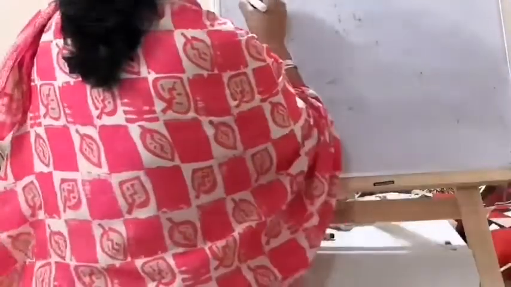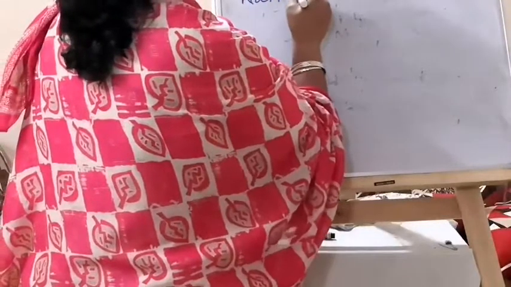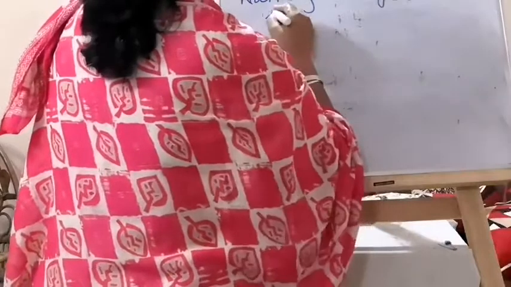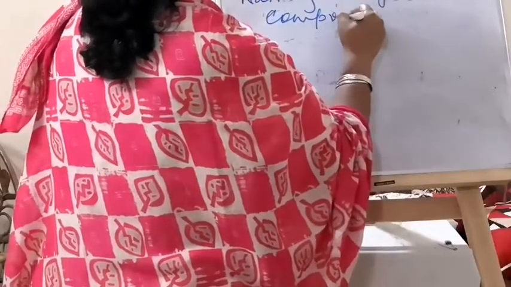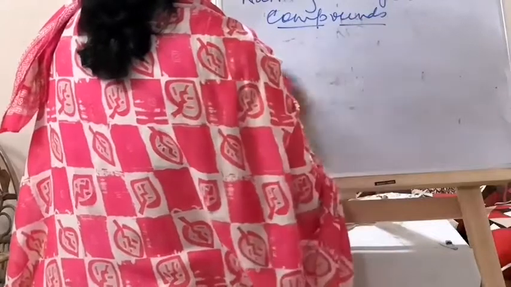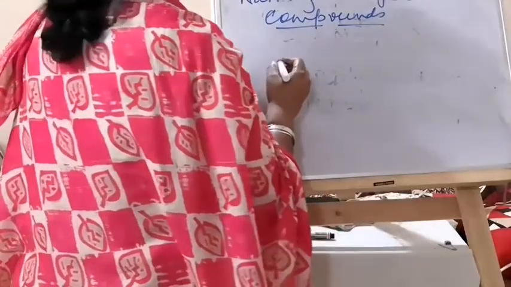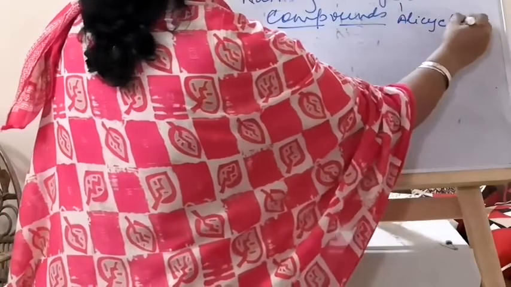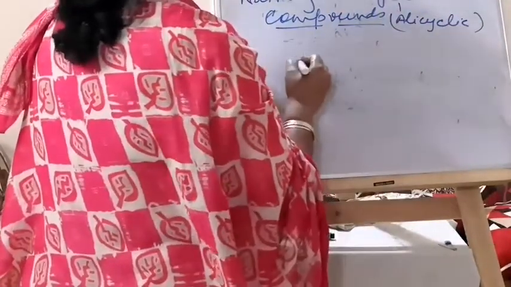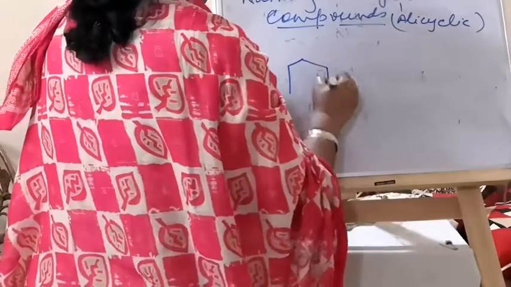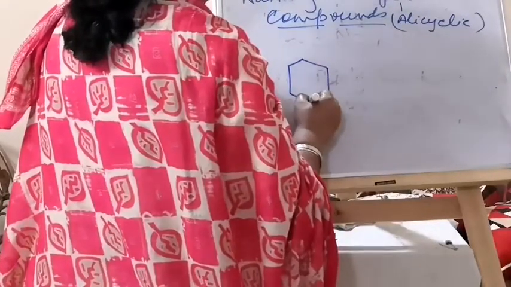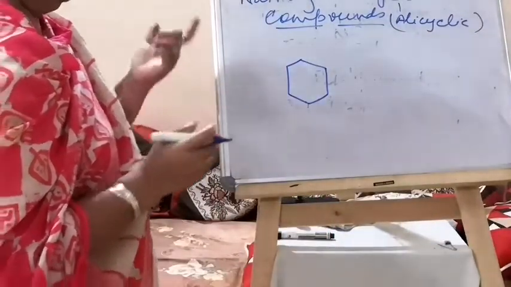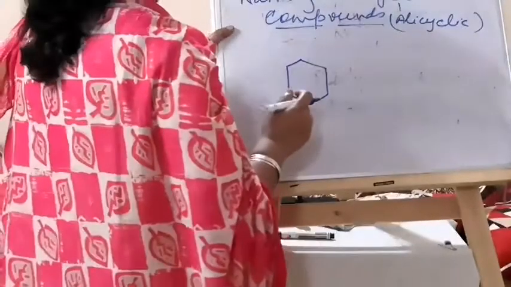Naming the cyclic compounds. How can you name the cyclic, alicyclic compounds? Suppose this is here. Every corner has a carbon, and all this I explained to you in the previous class.